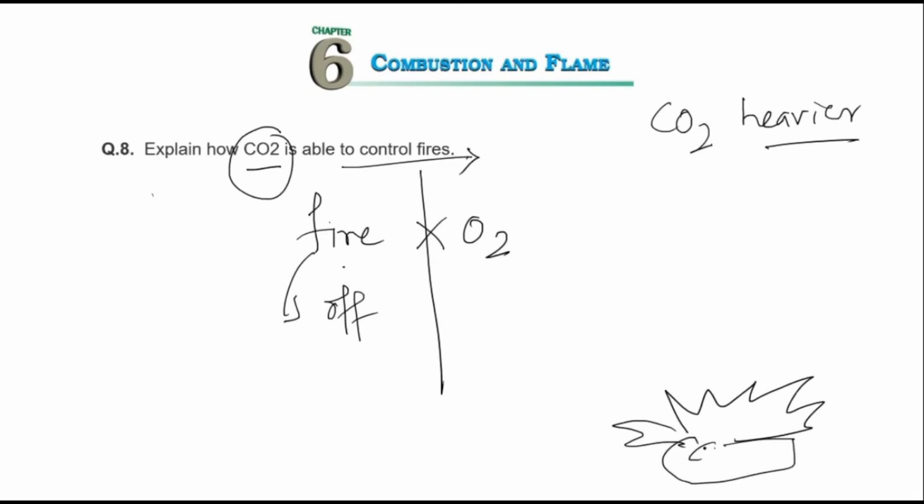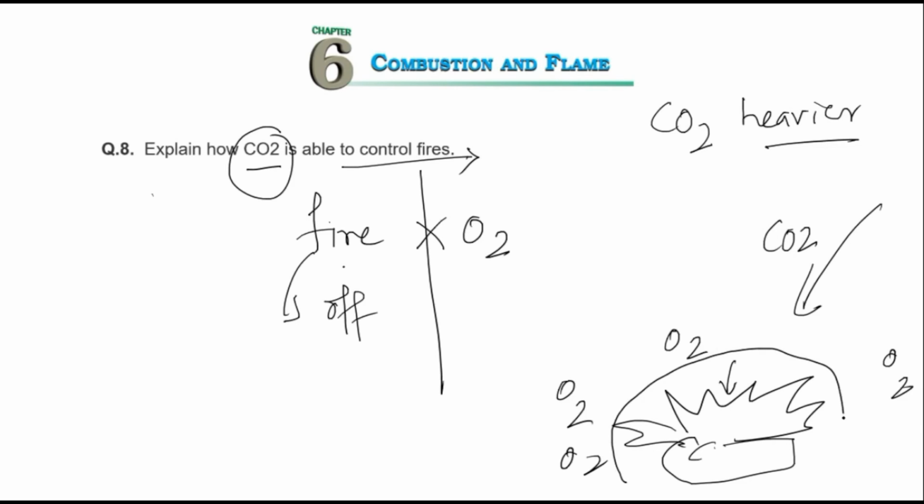a certain substance here, and you pour carbon dioxide gas over it, and it is already taking oxygen from the surroundings. So what happens, carbon dioxide goes down because it's heavier, and when it goes down it makes a blanket over it, a blanket of carbon dioxide.